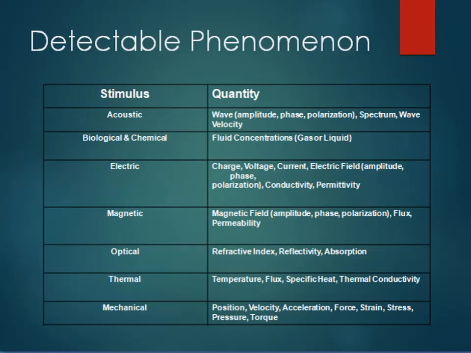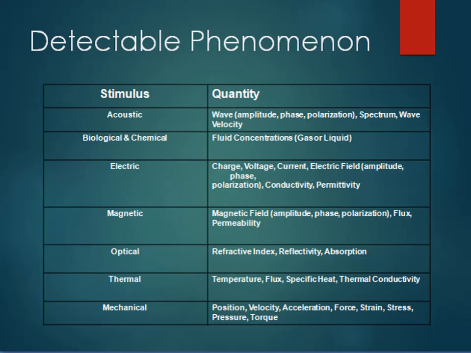Now we'll talk about the detectable phenomena. Stimulus, as we know. What do we mean by stimulus basically? It's a measurand. It's a physical quantity which is to be measured. So here the primary stimulus is acoustic, and what parameters of that stimulus are to be measured? What quantity is to be measured? Like a wave, you can measure the amplitude of the wave, phase, polarization, spectrum, wave velocity.